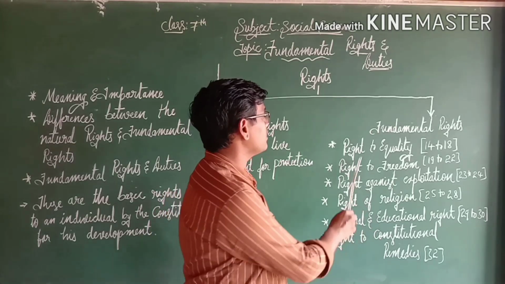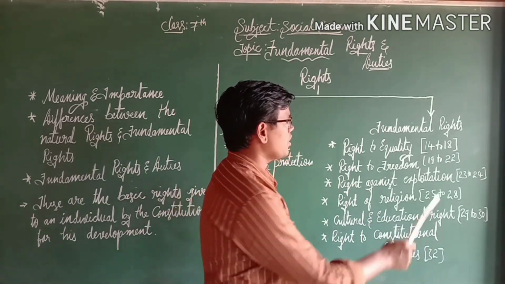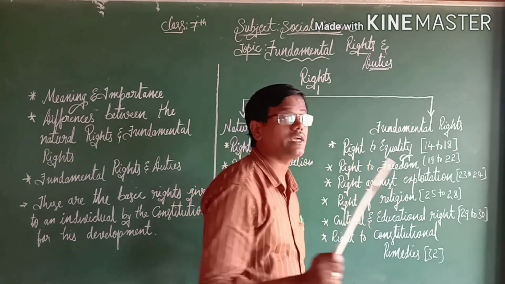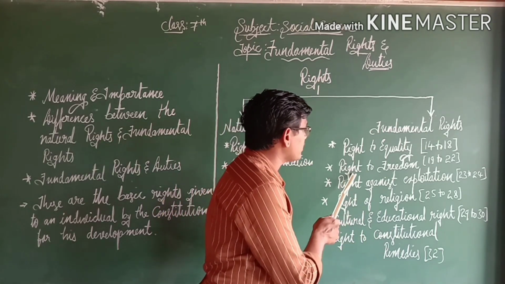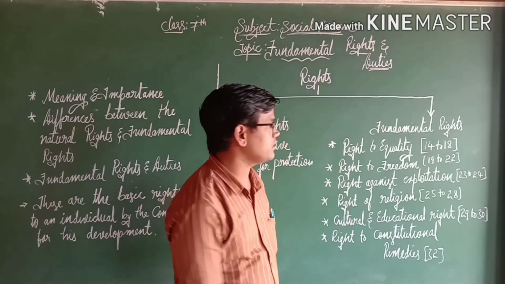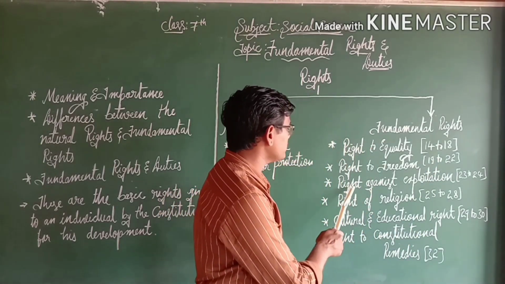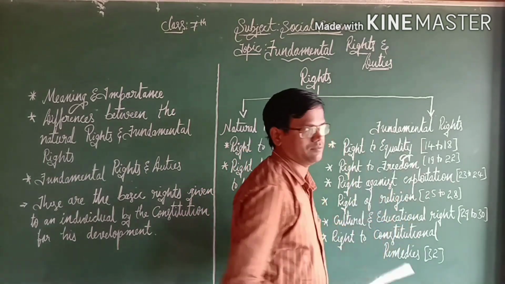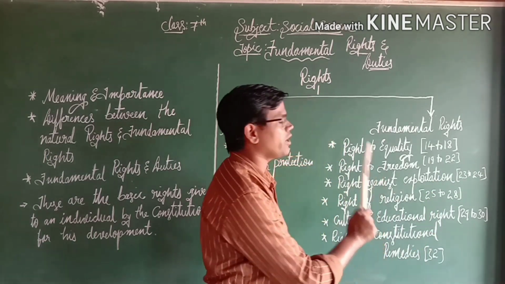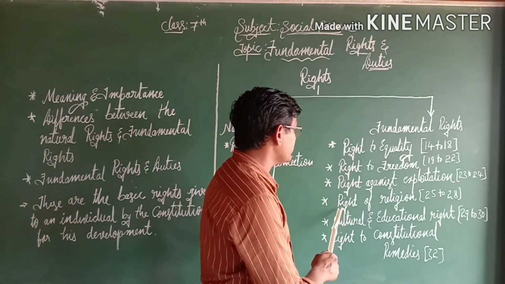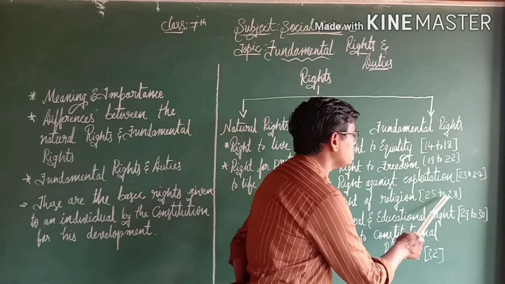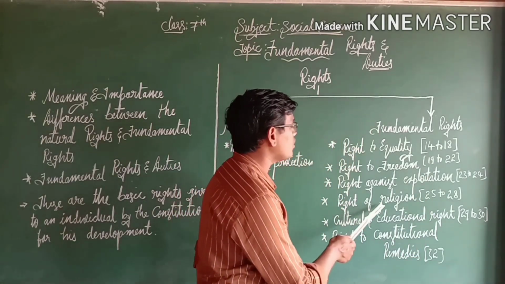Those are, the first one, right to equality. Articles 14 to 18 explain the right to equality. The second one, right to freedom. Articles 19 to 22 explain the right to freedom. The third one, right against exploitation. Articles 23 to 24 explain the right against exploitation. And the next one, right to religion. Articles 25 to 28 explain the right to religion.